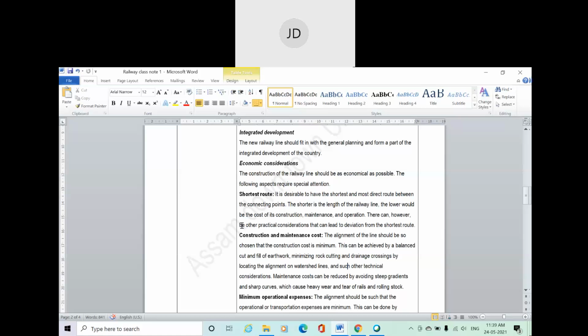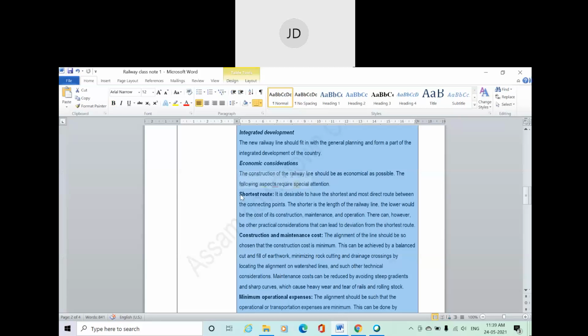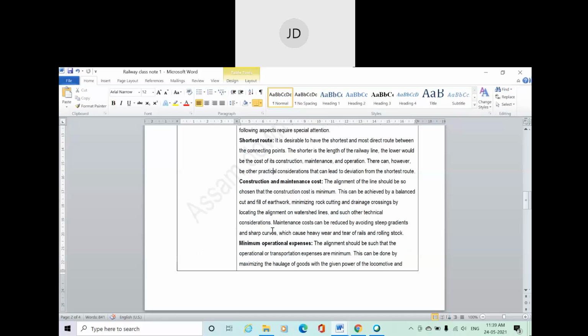However, there are practical considerations that can lead to deviation from the shortest route. There may be some obstruction, where in some places or some conditions the shortest route is not always possible to keep, but preferably always go for finding the shortest route. Then construction and maintenance cost. These things are also important to consider in deciding the railway alignment.